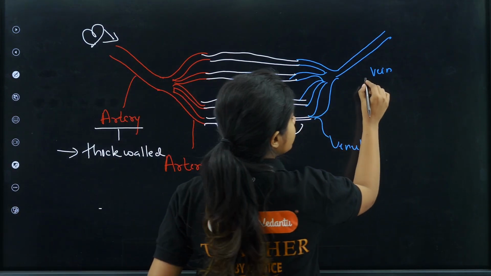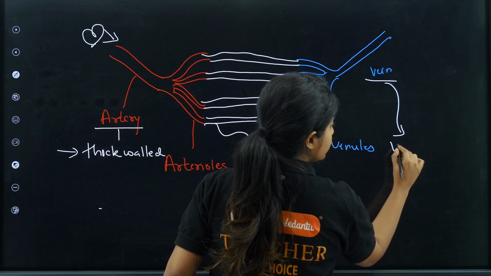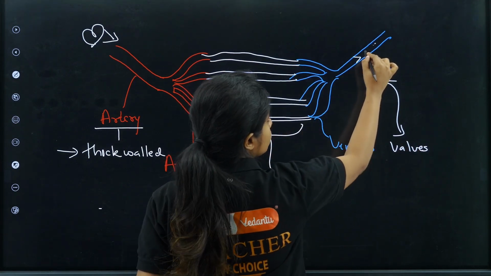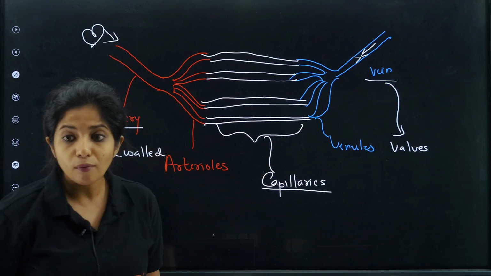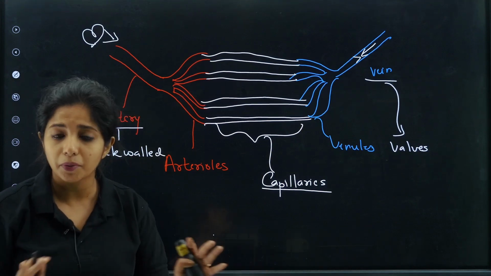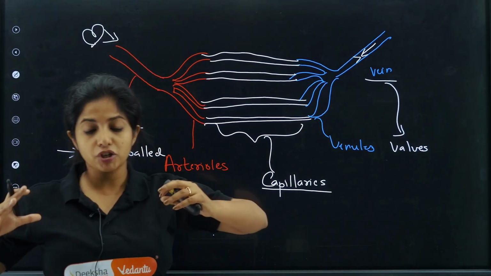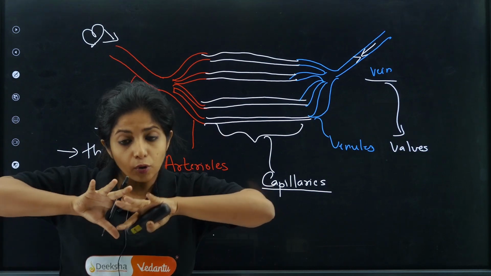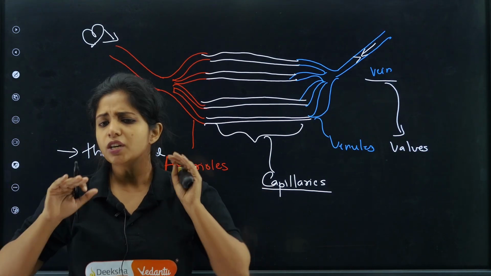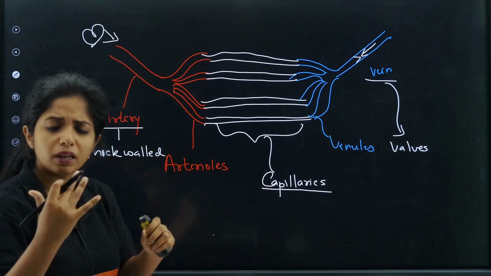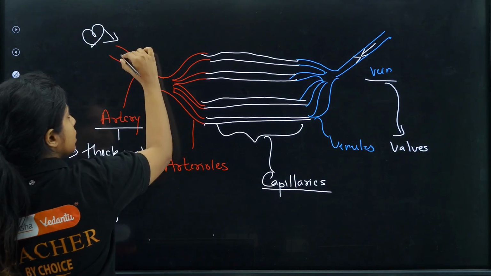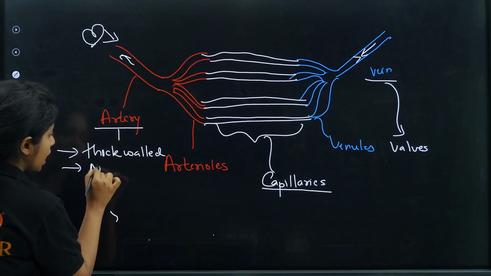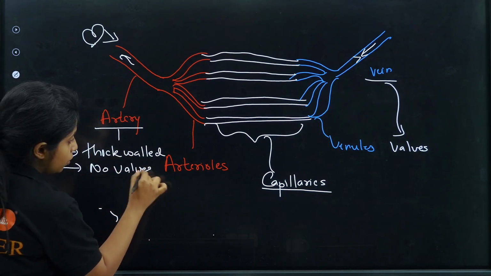So I don't want that to happen. The very important feature of veins is that they have valves, my dear children. They have small little valves such that the blood which is there does not go back, because they are not under pressure. Here arteries are under pressure. The heart pumps the blood and it goes to the arteries. So there is no point of having a valve over there, because anyway against the pressure it cannot go. So I will say that arteries do not have valves.